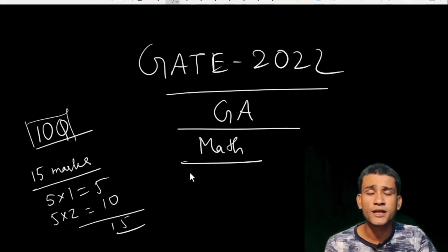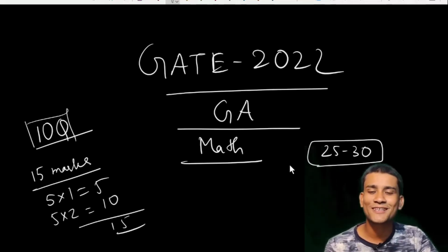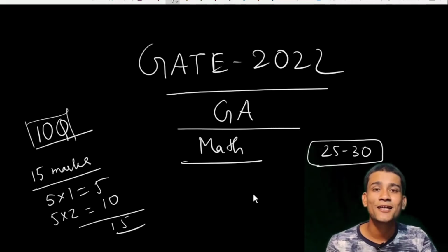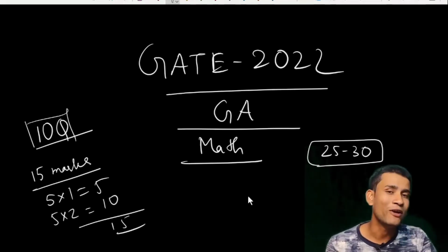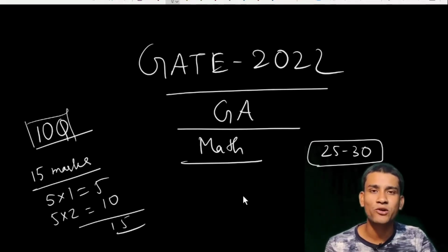You all know that the qualifying marks or cutoff marks for the GATE exam are approximately 25 to 30. Therefore you can think that the general aptitude paper carries more than 50% of your qualifying marks. So the general aptitude section is very important for the GATE exam. Let's start the general aptitude question paper of the math paper.